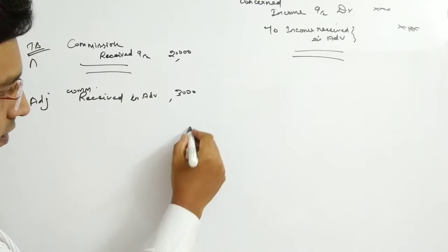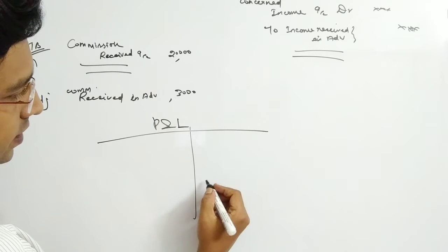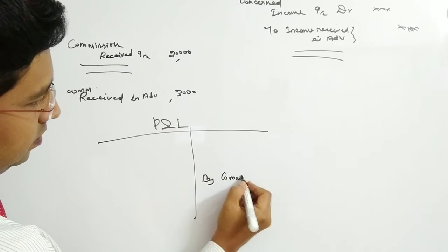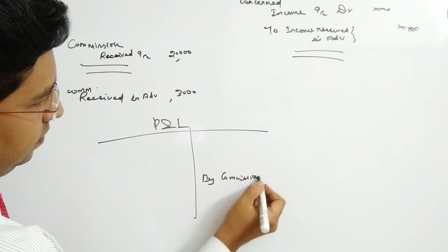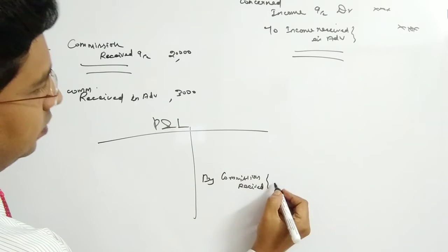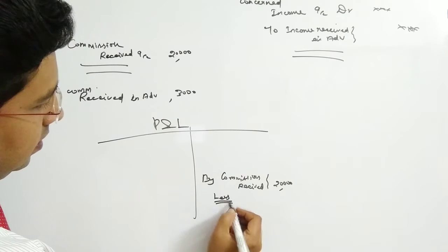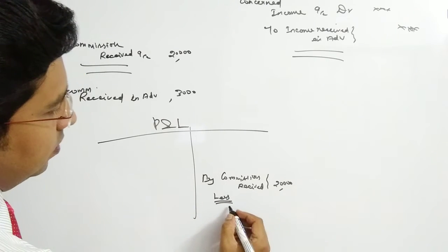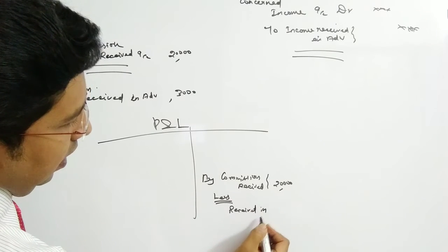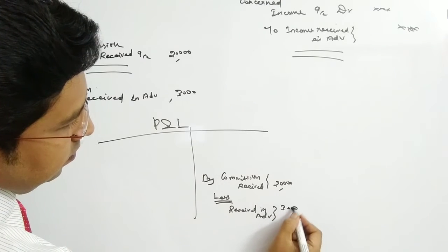So how would it be reflected in the profit and loss account? On the credit side: by commission received, 20,000, less received in advance, 3,000.